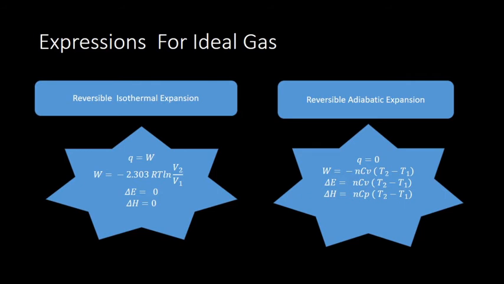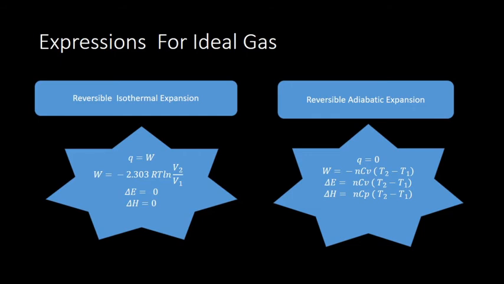So Q will always be equal to work done. Delta E will be 0. And that work done W you can get by the expression minus 2.303 RT log V2 by V1. I have written ln, it's wrong, it is log V2 by V1. And when you express it in terms of pressure, it will become minus 2.303 RT log P1 by P2. Both delta E and delta H are 0 since temperature is constant.